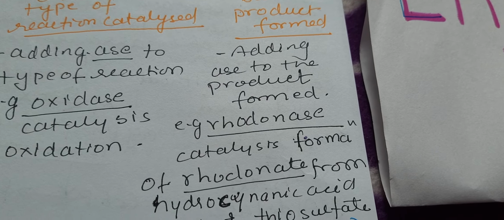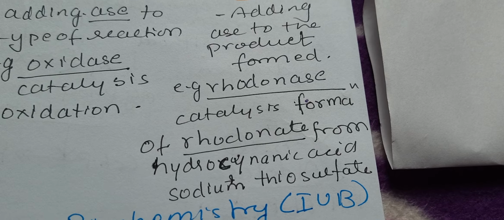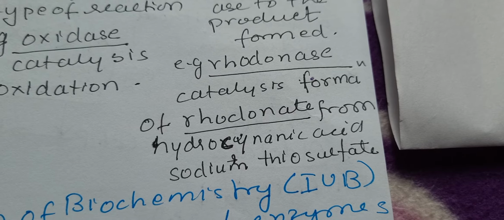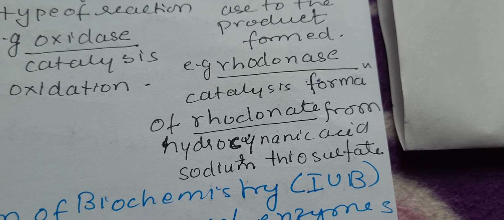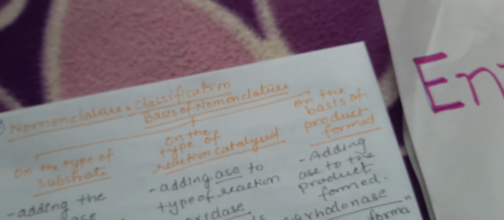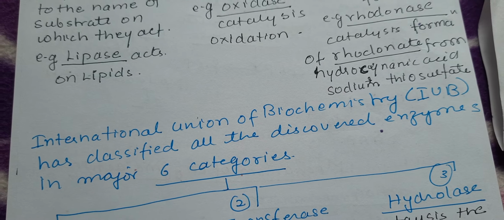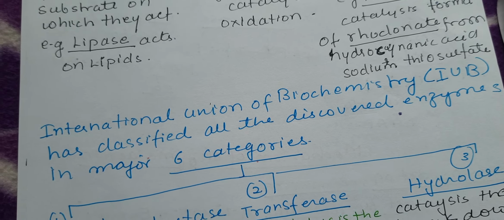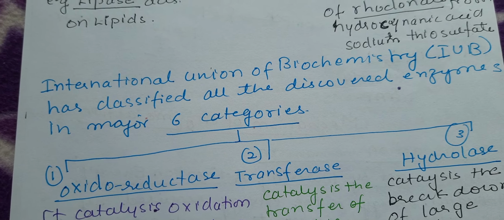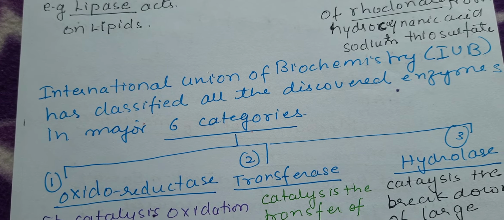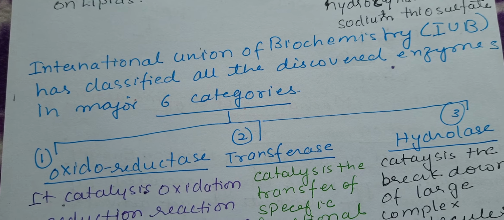For example, rhodanase catalyzes the formation of thiocyanate from hydrocyanic acid and sodium thiosulfate. Then later on, the International Union of Biochemistry classified the enzymes into 6 major categories and gave a specific number to a specific enzyme so that we can identify them.